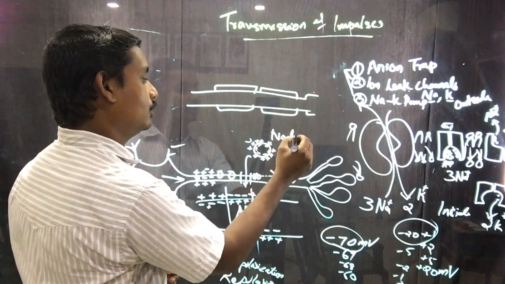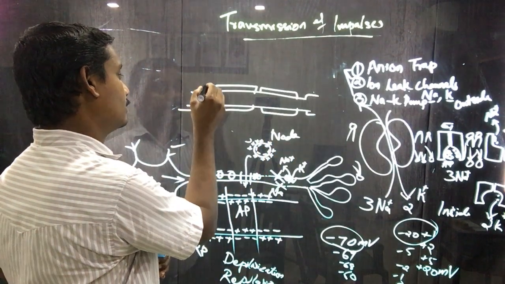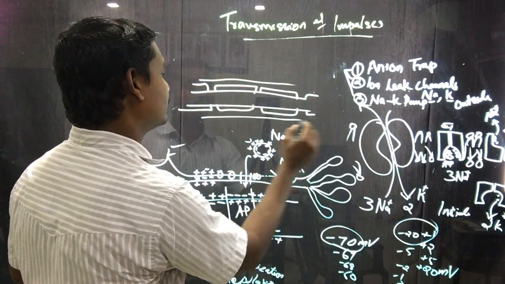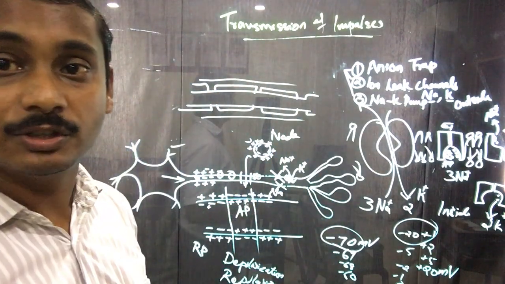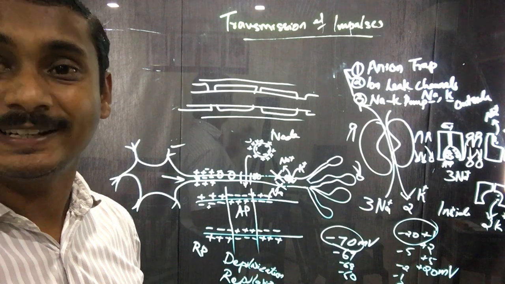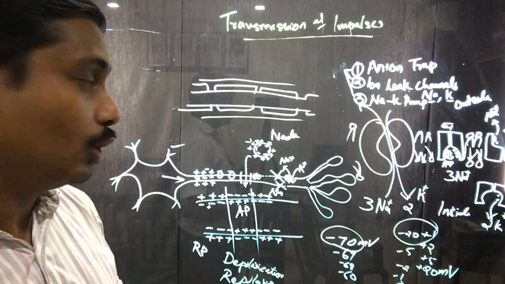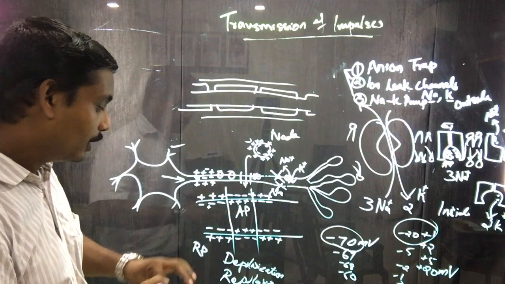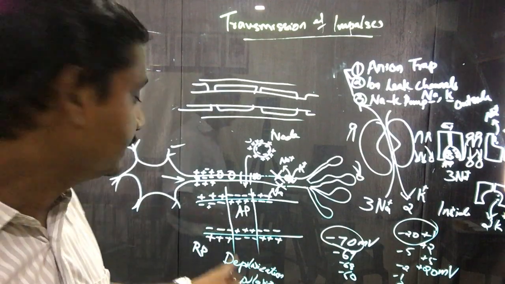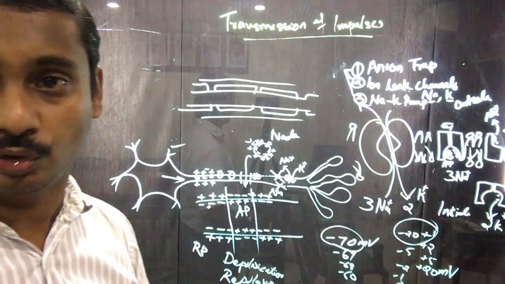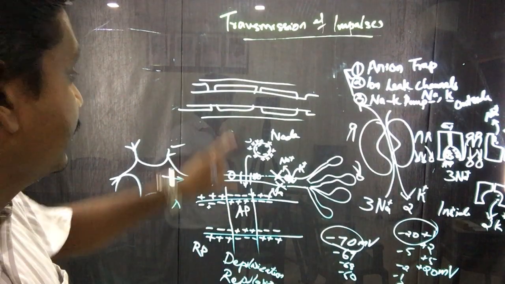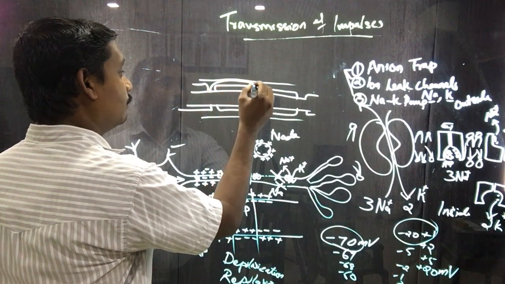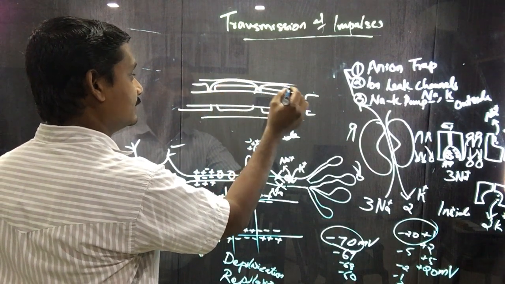Node of Ranvier. There is one protective layer called the neurilemma, which is made of the Schwann cell. So normally, instead of depolarizing and repolarizing the entire length of the axon, what happens here is that the ions jump from one node to the next.